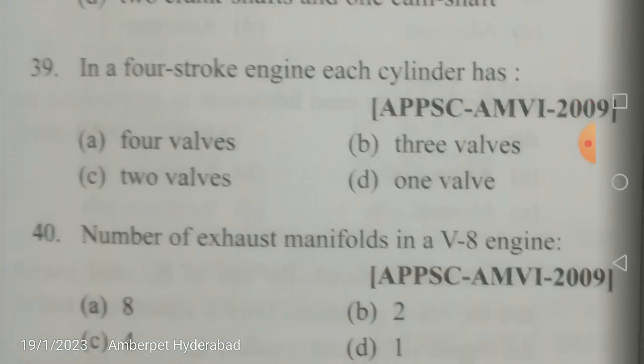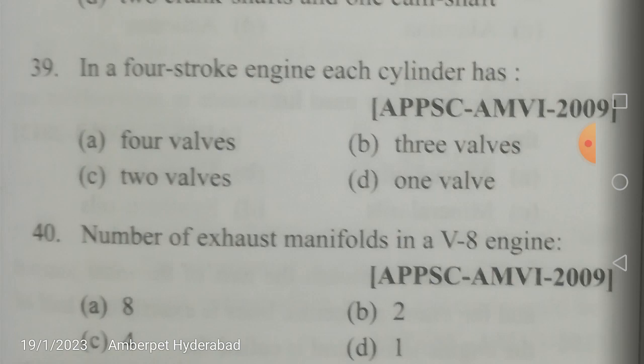In a 4-stroke engine, each cylinder has how many valves? Is it 4 valves, 3 valves, 2 valves or 1 valve? Normally, friends, an engine will have either 2 valves or 4 valves. Some engines will have one inlet valve and one exhaust valve, and some engines will have two inlet valves and two exhaust valves. Now let us see the answer for this.